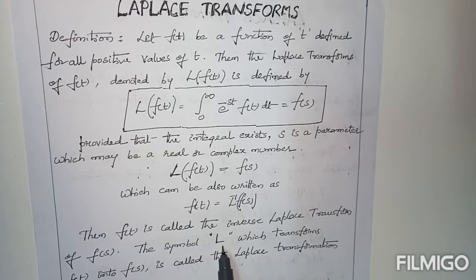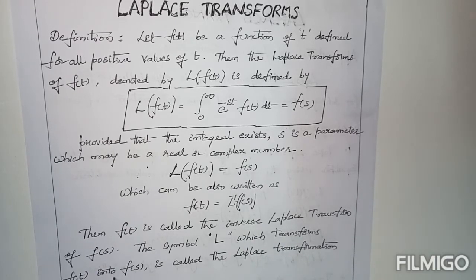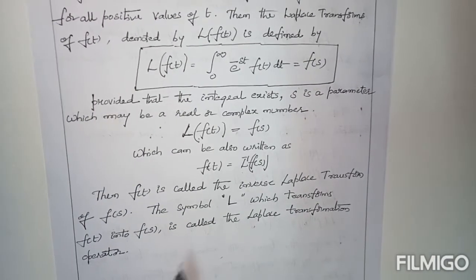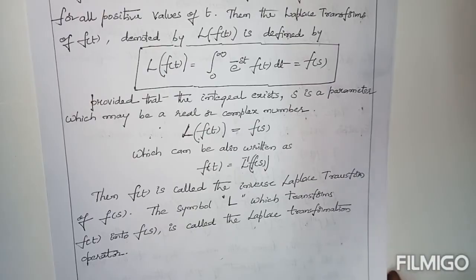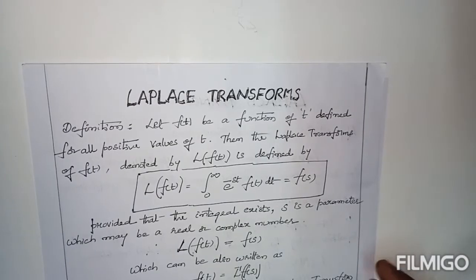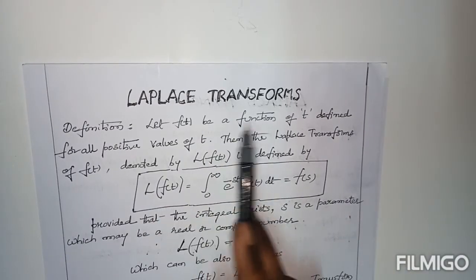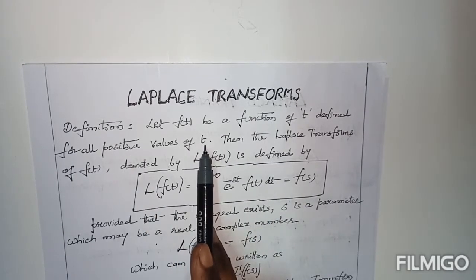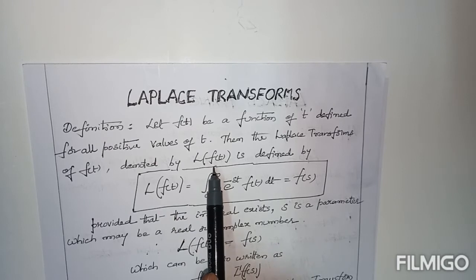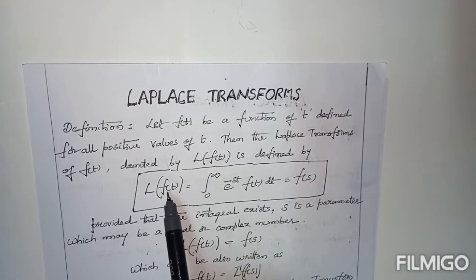The symbol capital L, which transforms the function f of t into F of s, is called the Laplace transform operator. Once again, Laplace transform definition: let f of t be a function of t defined for all positive values of t. Then the Laplace transform of f of t is denoted by L of f of t.